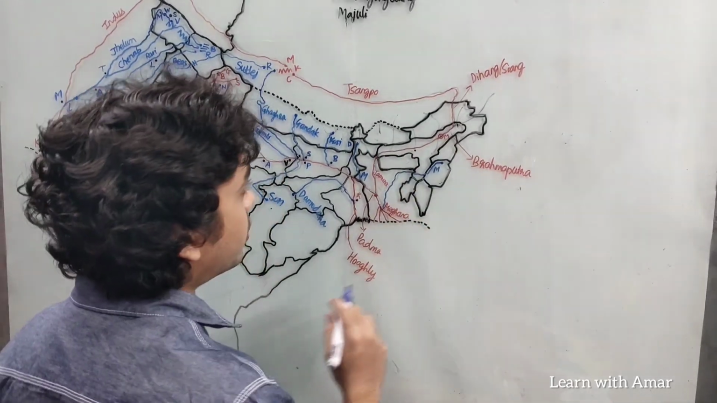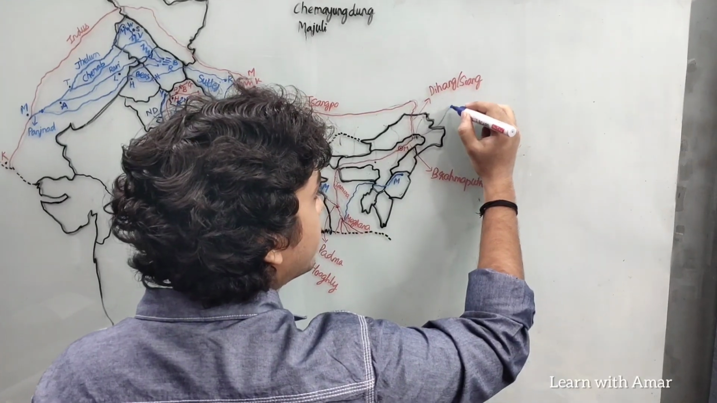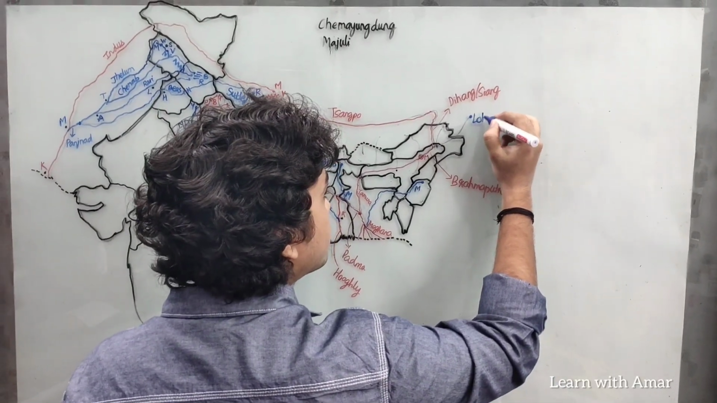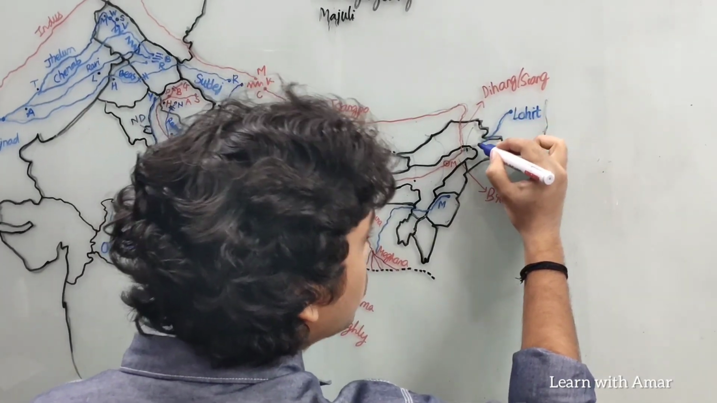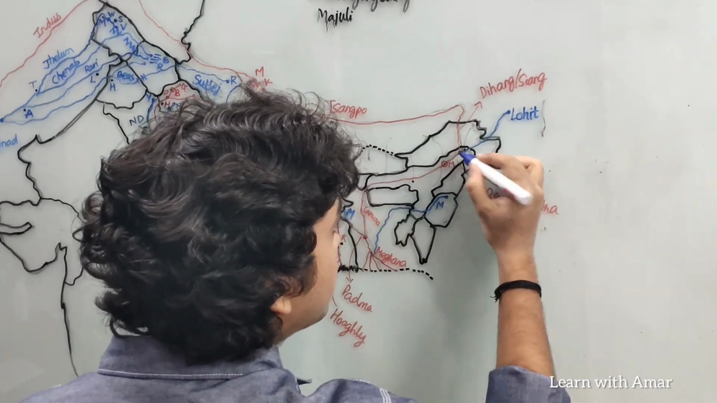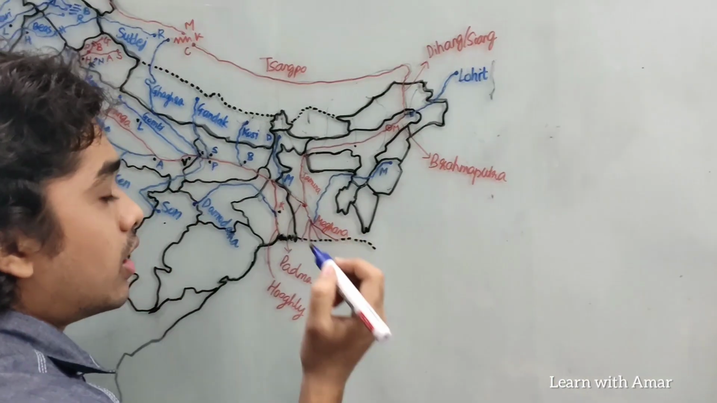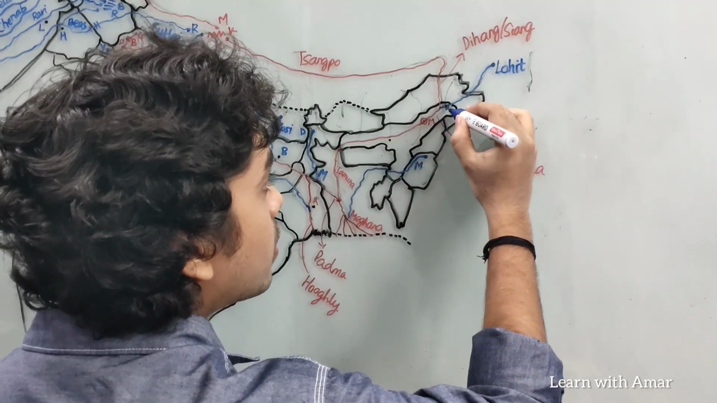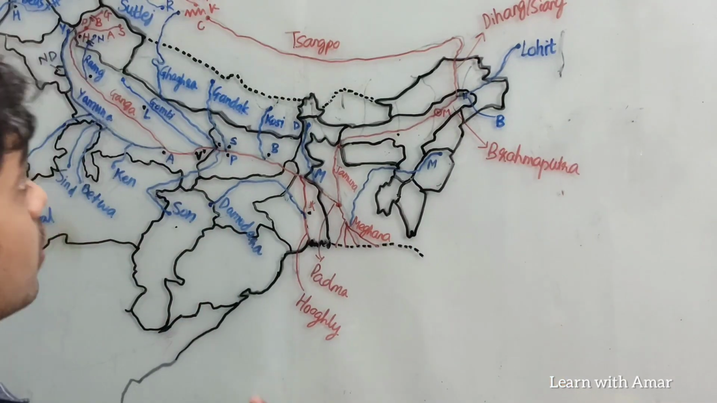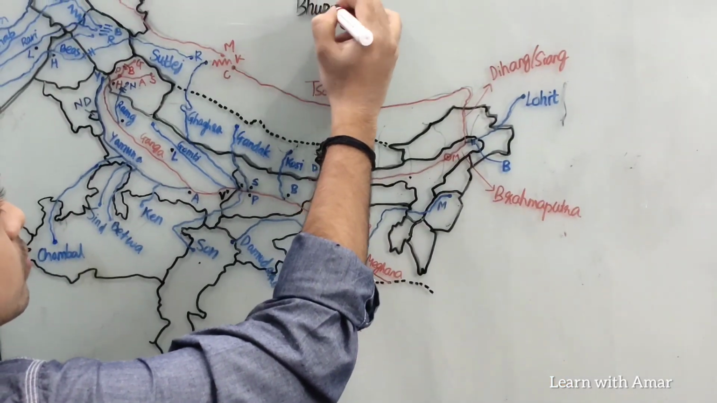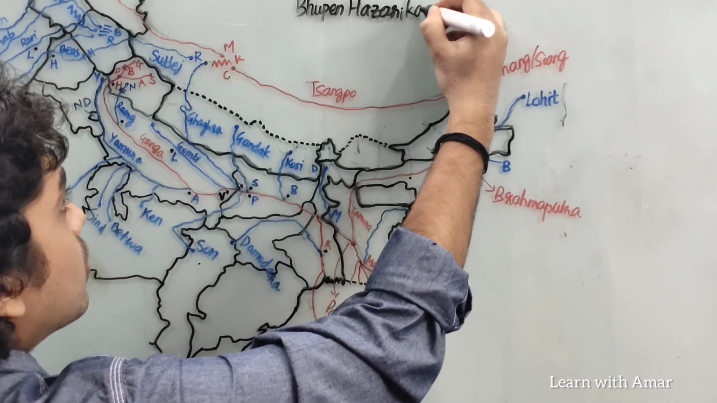Let us begin with the left bank tributaries as usual. This is Lohit. It originates in Tibet. It flows through Arunachal Pradesh and then joins Brahmaputra over here. This right here is the longest bridge in India. This is Bhupen Hazarika bridge. I'll write it here. This is B.